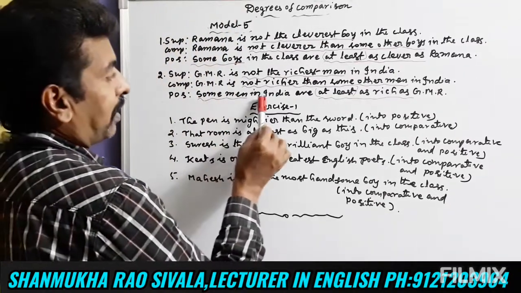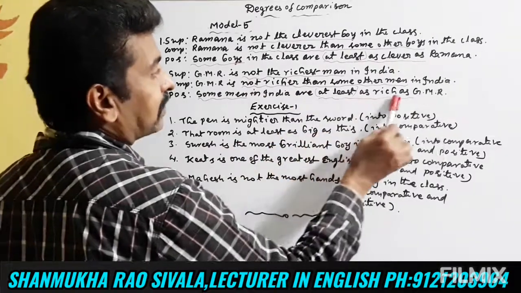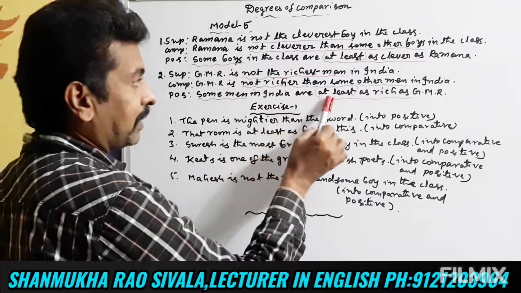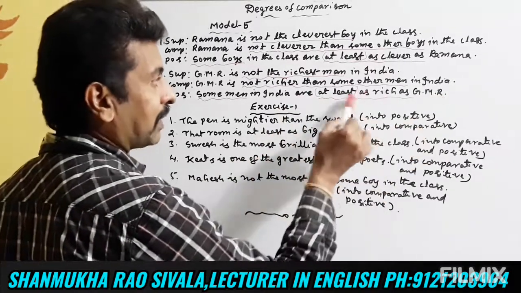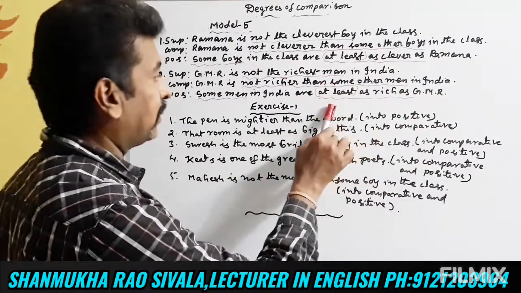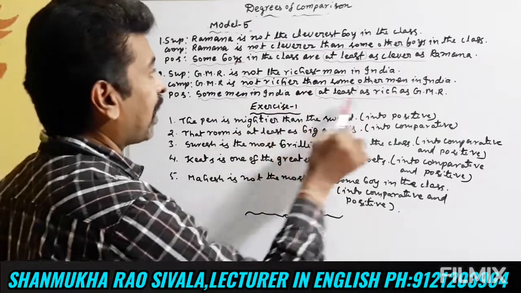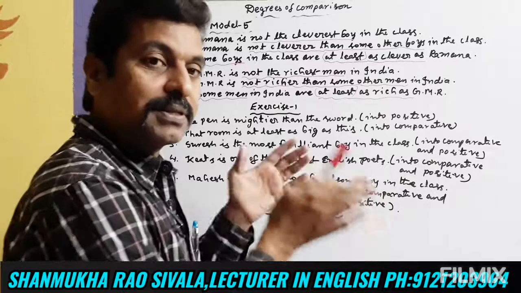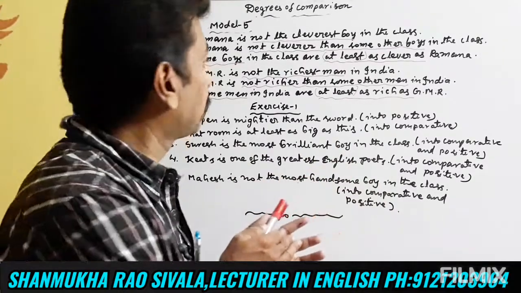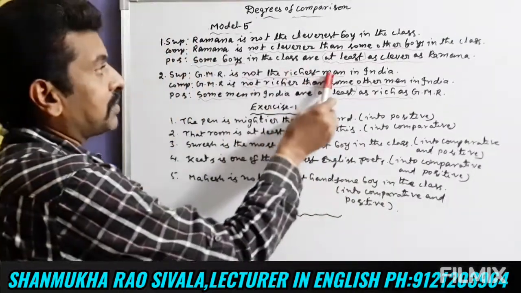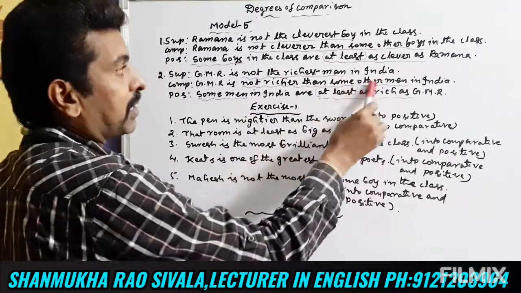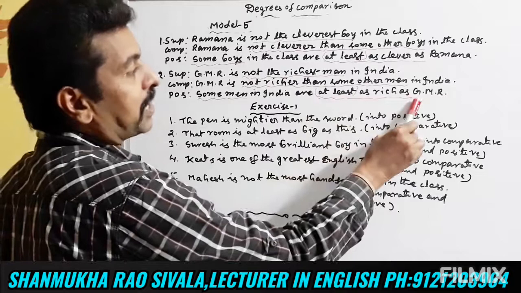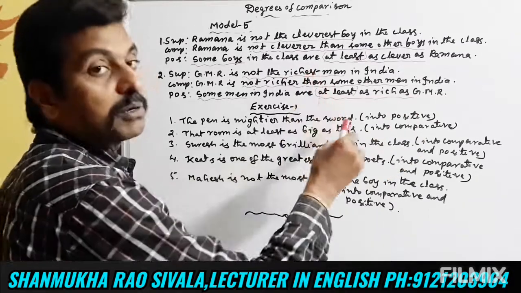Some men in India are at least as rich as GMR. 'At least' can be written or can be omitted. Some men in India are as rich as GMR. There are some who are as rich as GMR. So, not the richest man, not richer than some other man, some men at least as rich as. So this is how we have to remember, friends.